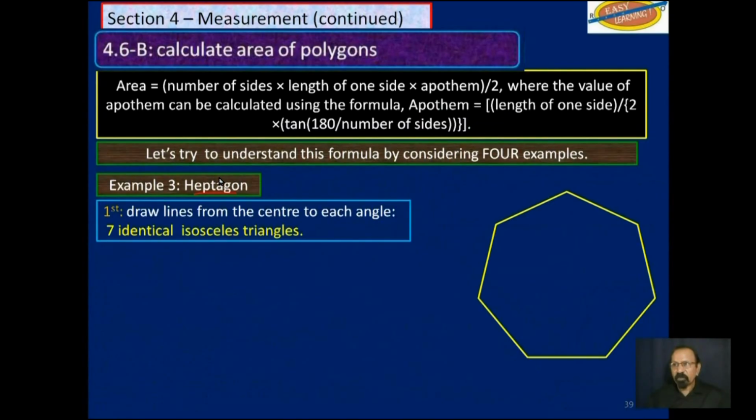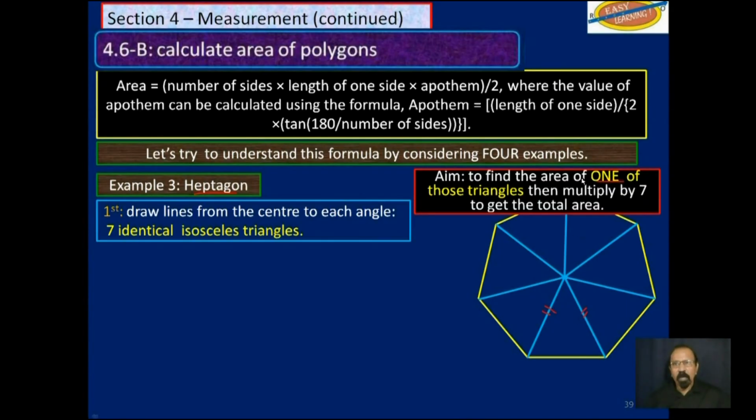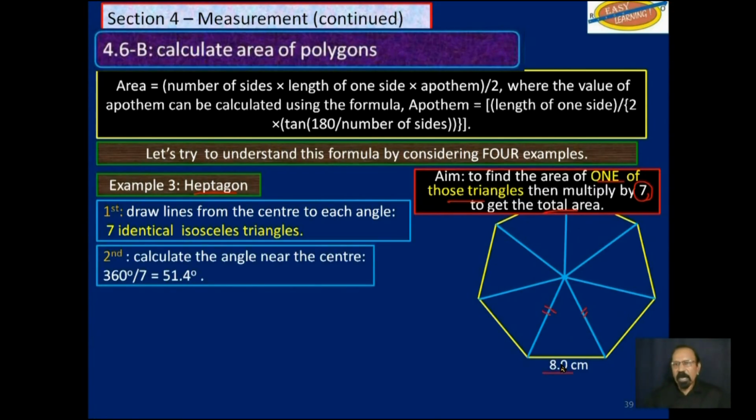Heptagon. If we draw lines from the center to each angle, we will get 7 identical isosceles triangles. They are isosceles because this side is equal to that side. The aim is to find the area of one of these triangles and then multiply by 7 to get the total area. Now, that makes sense? So this is 8 centimeters. We calculate the angle up here by dividing 360 by 7, and we get 51.4. That's this angle here.